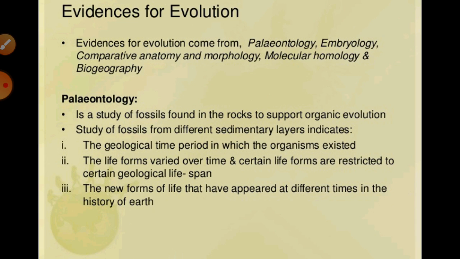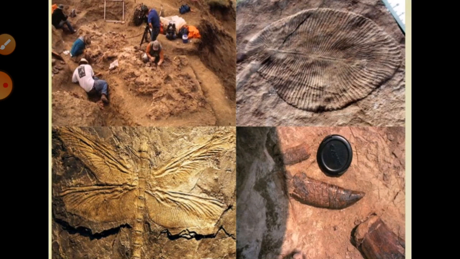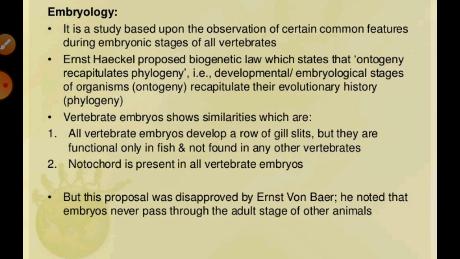The study showed that life forms varied over time and certain life forms are restricted to certain geological time scales. Hence, we can say new forms of life have evolved at different times in the history of life.